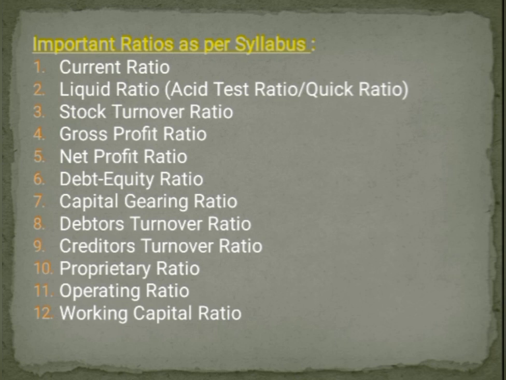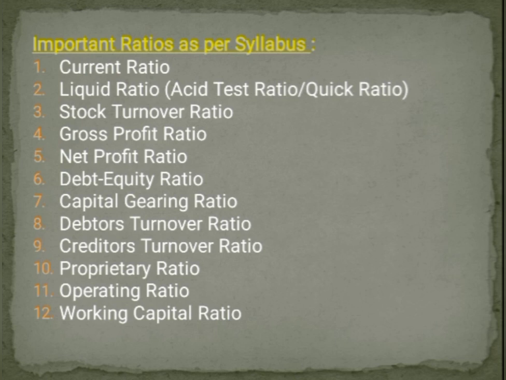Okay. The next one, debtors turnover ratio. Debtors turnover ratio is equal to net credit sales divided by average debtors into 100. If you want to express it in terms of percentage, you have to multiply by 100, otherwise you are just stating it in terms of proportion. The next one, creditors turnover ratio. The formula is net credit purchases divided by average accounts payable. Average accounts payable includes both creditors and bills payable, into 100.